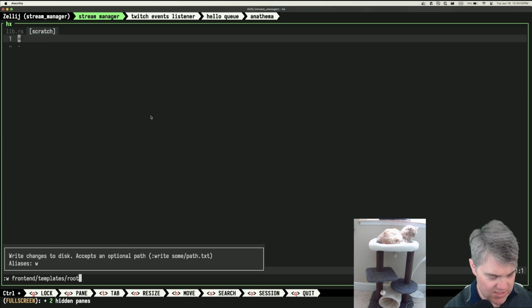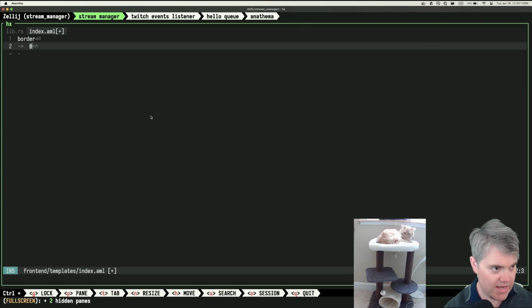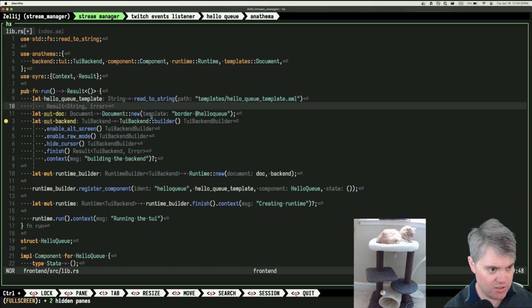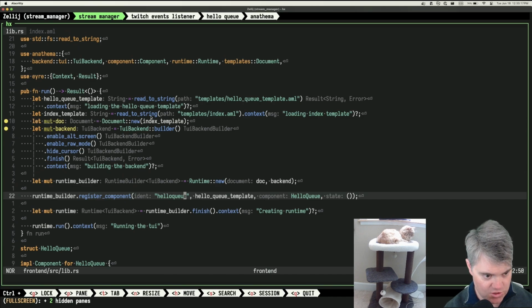We'll call this the root template or index.aml. And so we're going to do border @hello q like that, right? So exactly the same thing here. So I hand over the index template and then I register the component here. So no cloning or other shenanigans required now.